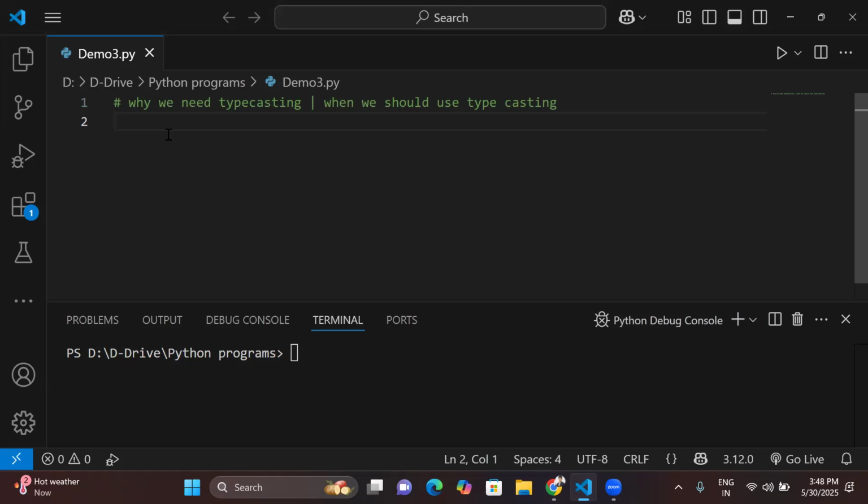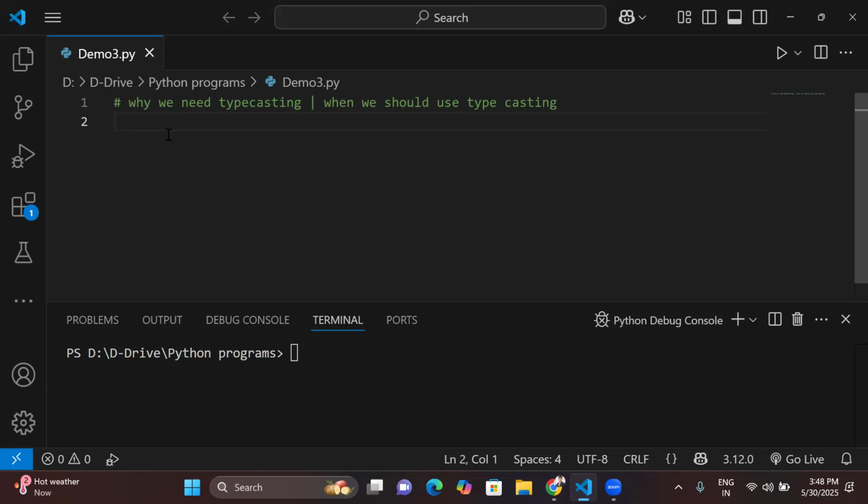I'm not teaching you Python, because you have already learned Python from somewhere. I'm just teaching you what kind of questions you will get in your interview and how you have to respond, how to give a proper explanation. So, why do we need typecasting, when should we use it? The answer is the same. There are two types of typecasting. First of all, what is typecasting? The conversion of a value from one data type to another data type is called typecasting.